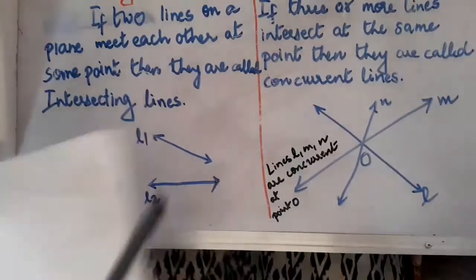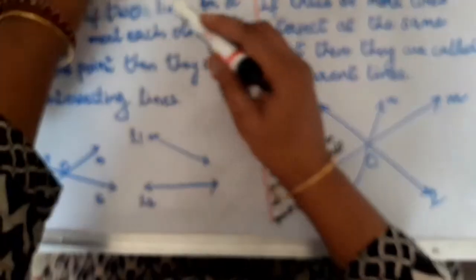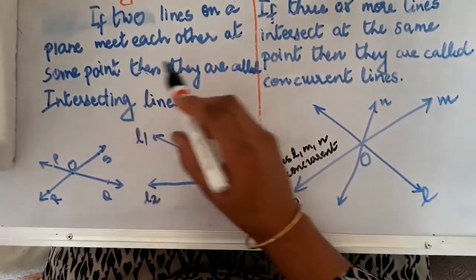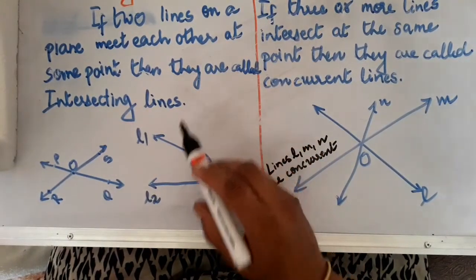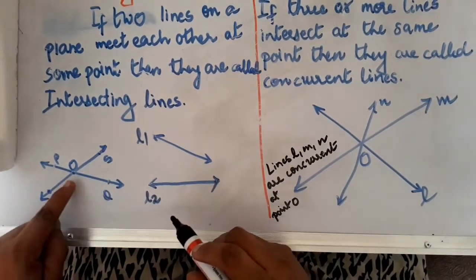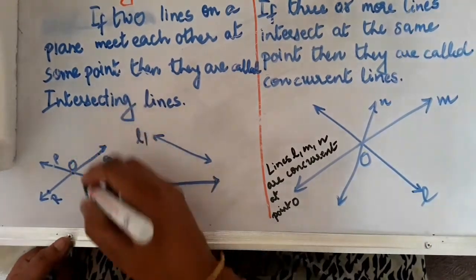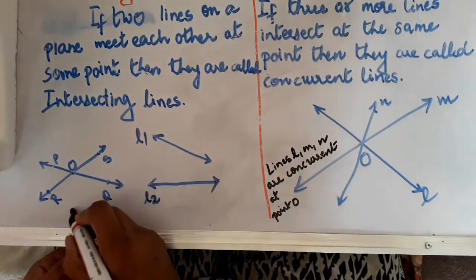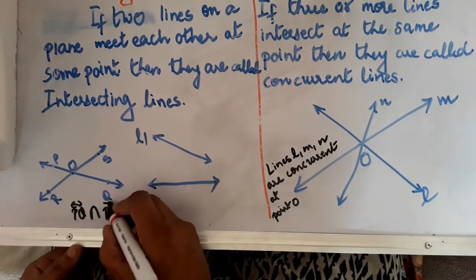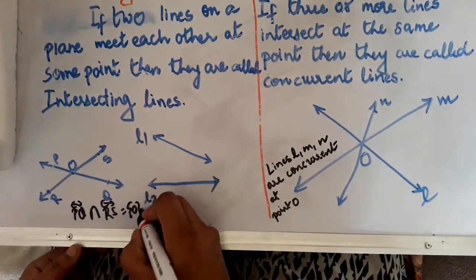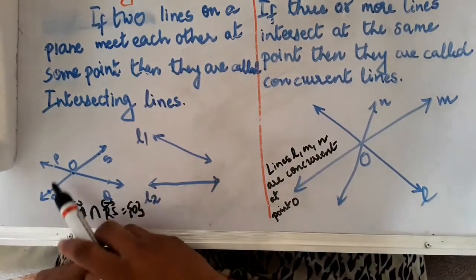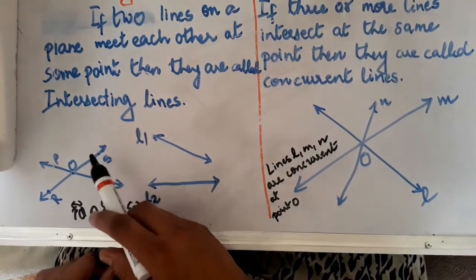So what is the definition? Intersecting lines means if two lines on a plane meet each other at some point, then they are called intersecting lines. Here you can see line PQ and line RS intersect each other at point O. So here we can write it in symbolic language as line PQ intersects line RS at point O. Or otherwise, in a complete sentence, you can write it as line PQ and line RS intersect each other at point O.